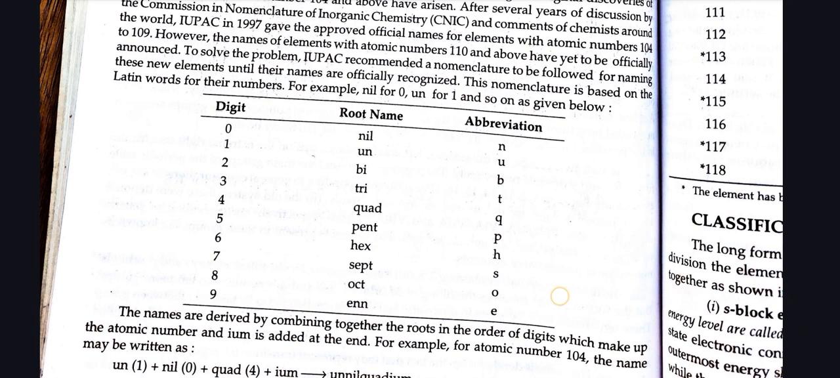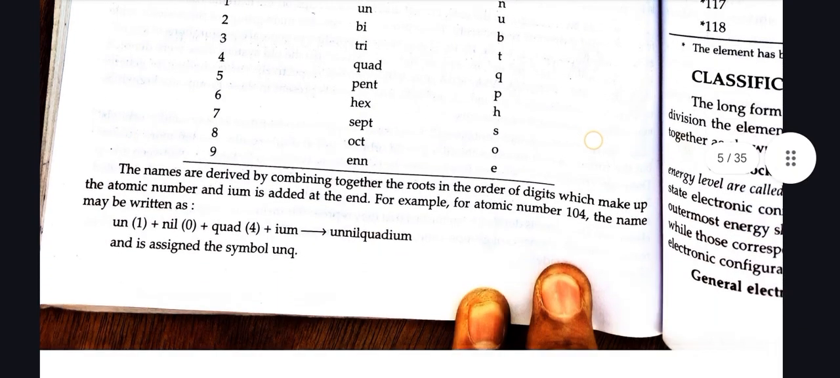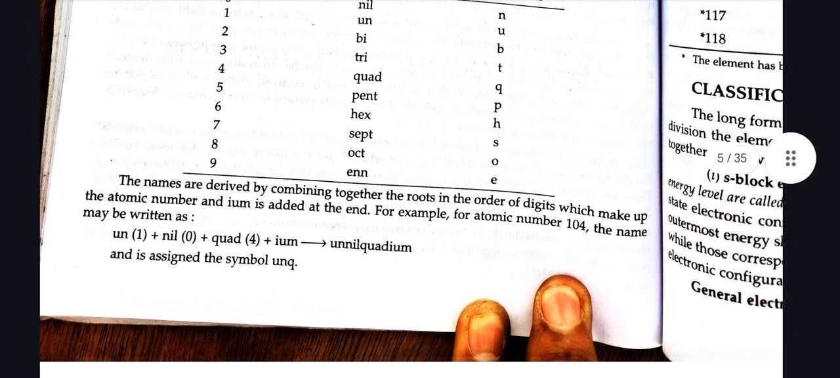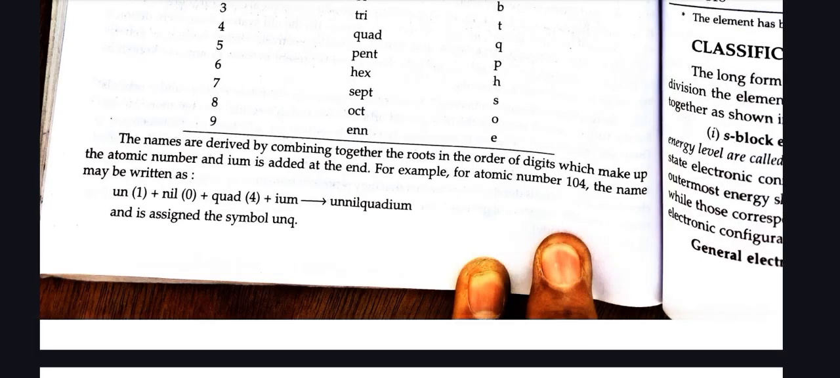The names are derived by combining together the roots in the order of digits which make up the atomic number, and ium is added at the end. For example, for atomic number 104, the name may be written as un for 1, nil for 0, quad for 4, and ium: Unnilquadium, and is assigned the symbol Unq. At present, 114 elements have been discovered.